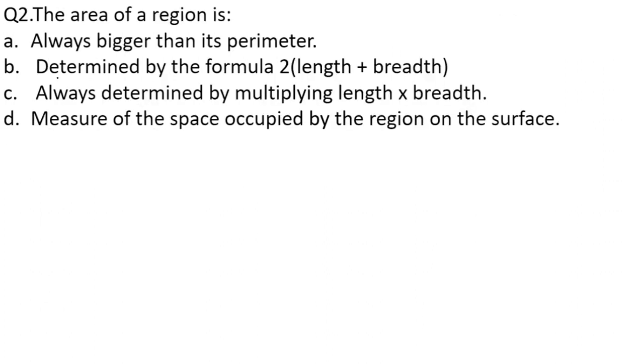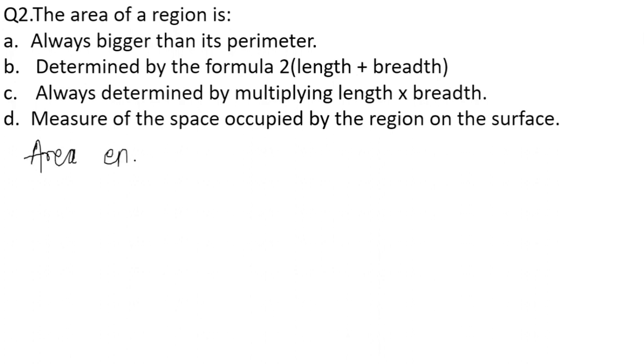Moving on to the next question: the area of a region is always bigger than its perimeter, determined by the formula of twice of length plus breadth, always determined by multiplying the length into breadth, the measure of a space occupied by a region on the surface. Here the thing that you have to understand is that the area of any given region is what exactly. So area enclosed,